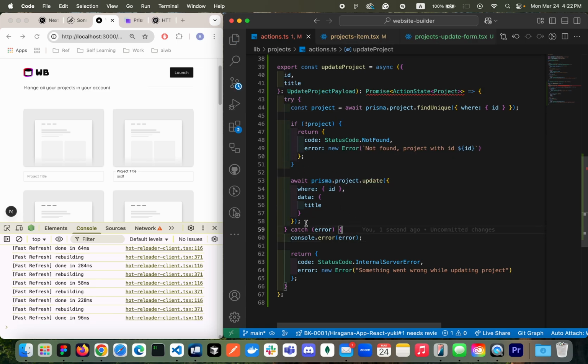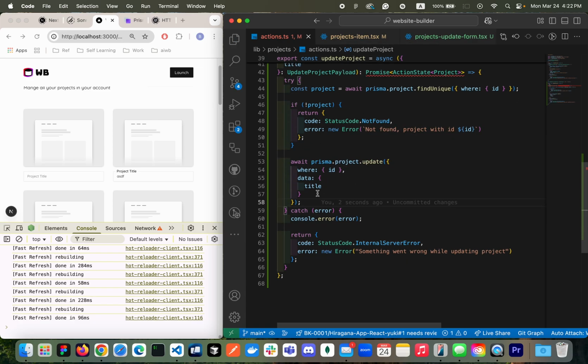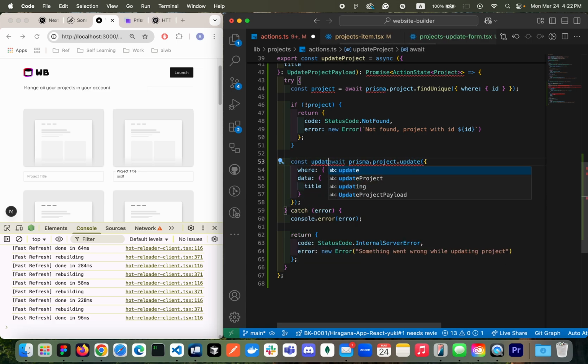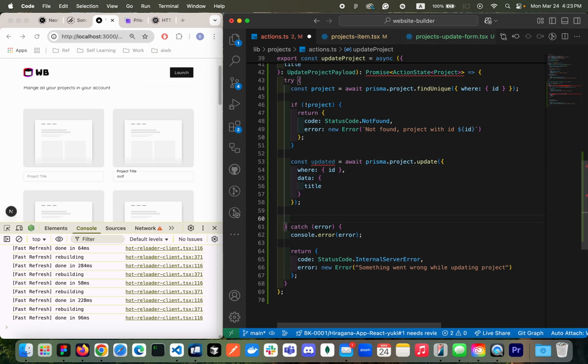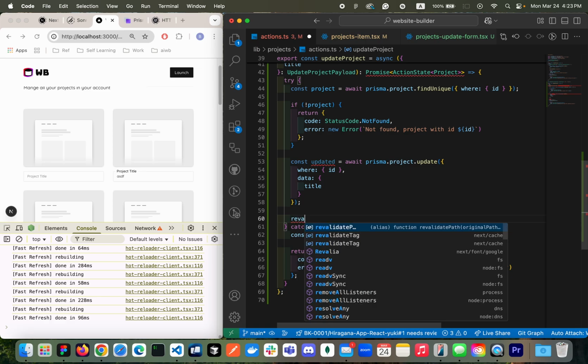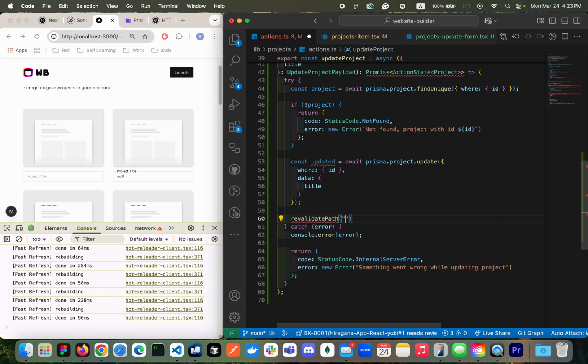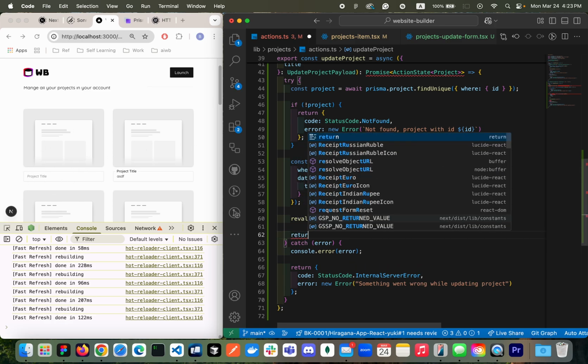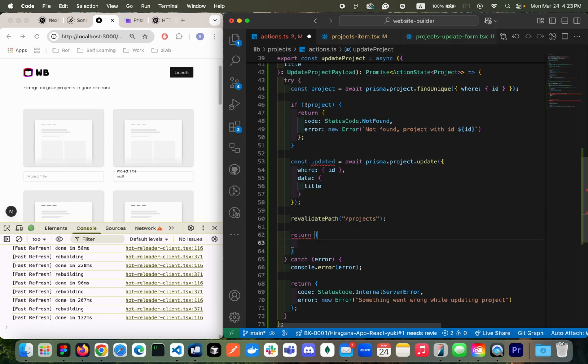Awesome. But if things are successful, right? If we successfully update the record, right? So updated, then we're gonna revalidate it, okay? So here, what I would do is revalidate the path, that is projects, right? So in this page, right? And then we're gonna return the data that is necessary.